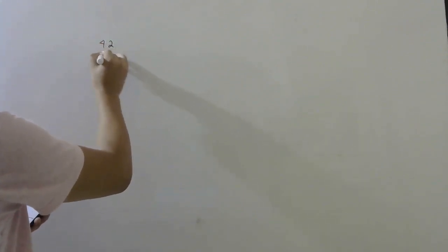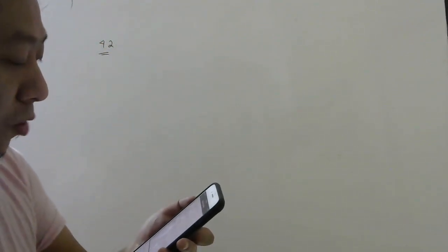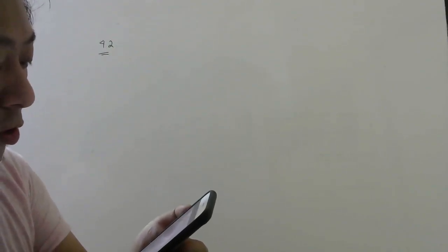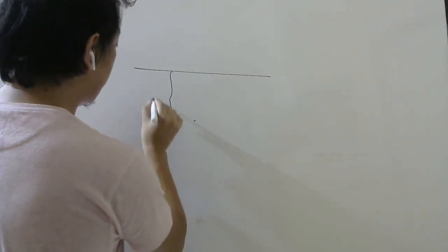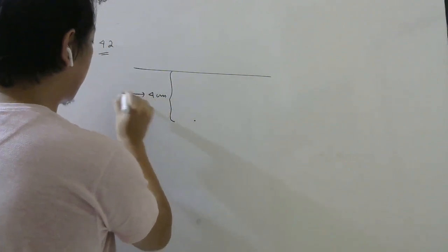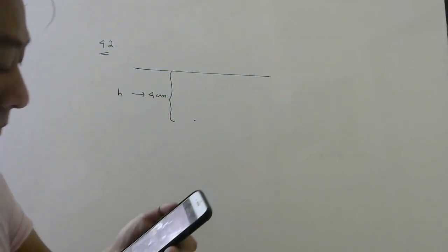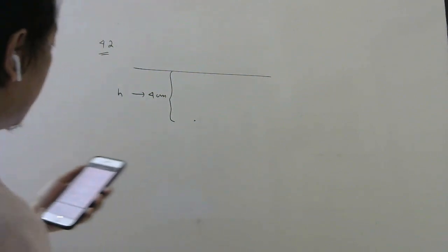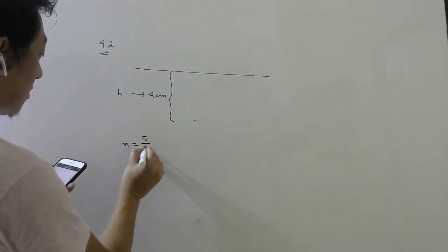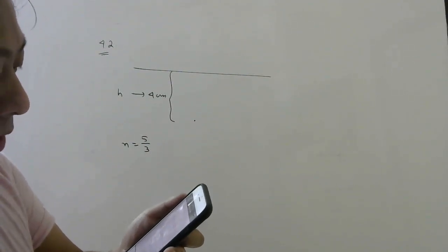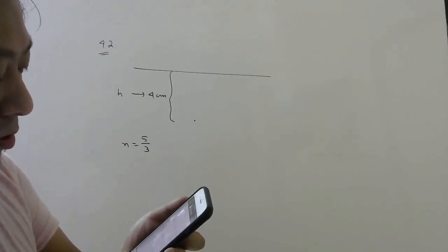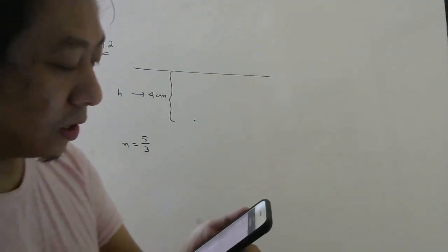Question number 42, you see. A point source of light is placed 4 meters below the surface of water. So this is the surface of water. A point source of light is kept below, that is your height, or you can say depth. Refractive index of this water is given 5 by 3. The minimum diameter of a disc which should be placed over the source on the surface of water to cut off all the light coming out of the water.